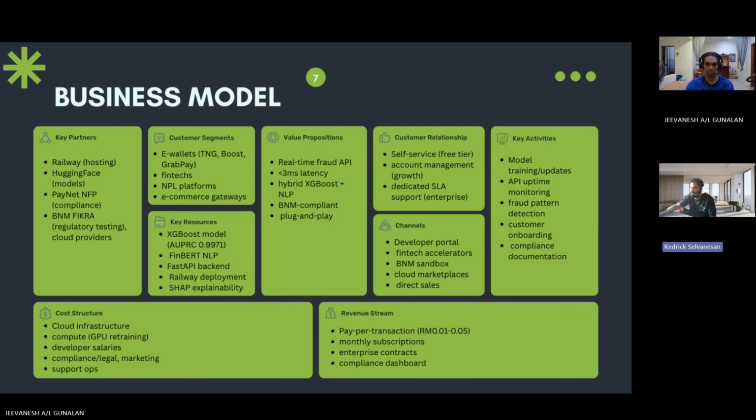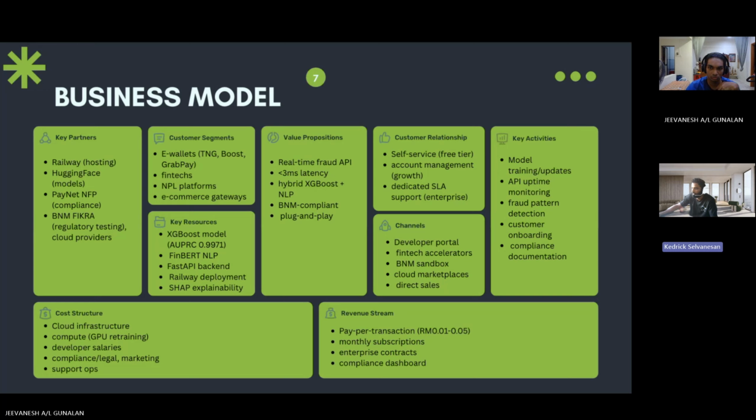This is our proposed business model, where we provide API as a service. We've built this as a REST API that any digital wallet, fintech app, or payment platform can integrate with a single HTTP call. For customer segments, we serve e-wallets like Touch 'n Go and Boost, fintech startups, BNPL platforms, and e-commerce payment gateways. Our value proposition is real-time fraud detection with sub-3 millisecond latency, hybrid XGBoost plus FinBERT NLP contextual analysis, which no competitor offers at this price point, and BNM-compliant outputs with plug-and-play integration. Our channels: we reach customers through our developer portal, fintech accelerators, BNM's regulatory sandbox, and cloud marketplaces.